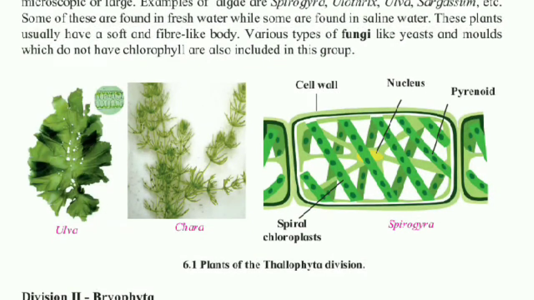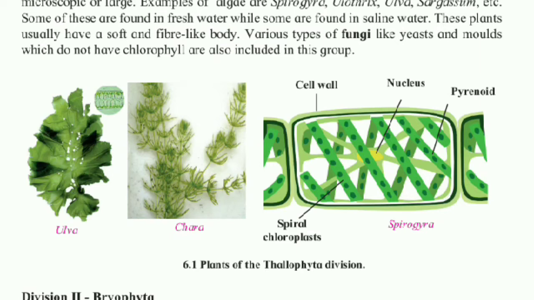By observing the diagrams of these plants, Ulva, Chara and Spirogyra, we can easily guess the characteristics of phylum Thallophyta. The plants included in Thallophyta division mainly grow in water.